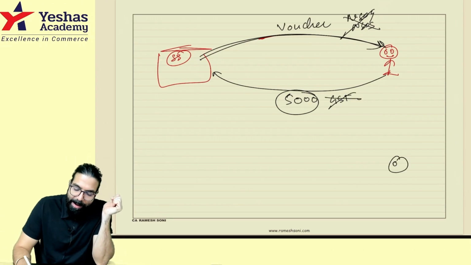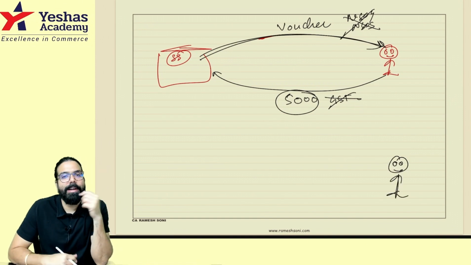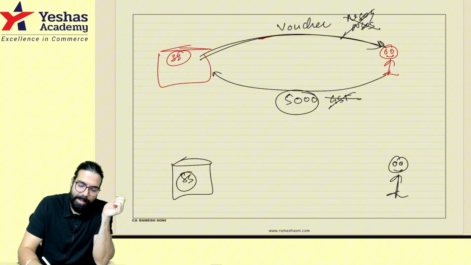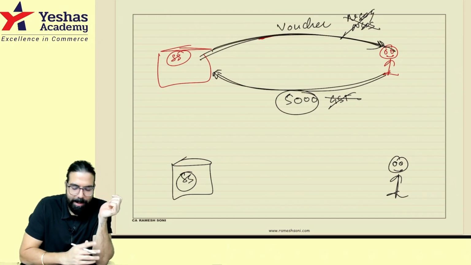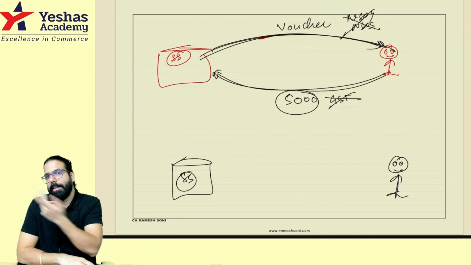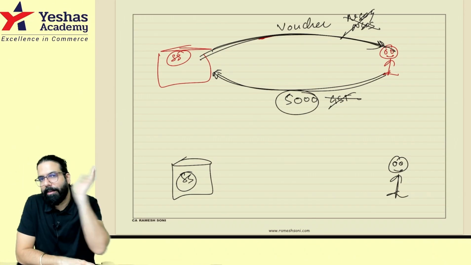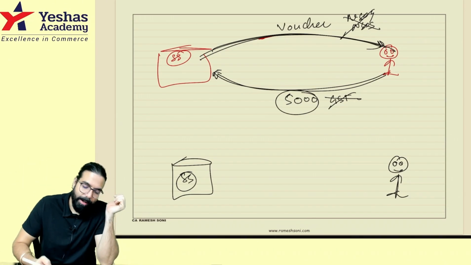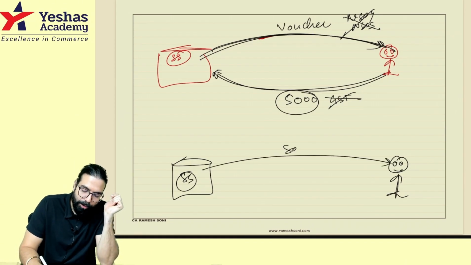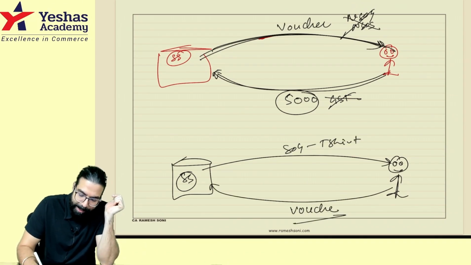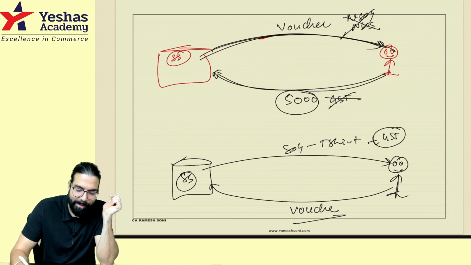Later, what happened? Sir, I had to go and buy something, but I never went and bought. This is Sodexo, this is one company, Shopper Stop. They had issued me the voucher, and I paid them 5,000. Voucher is neither supply of goods nor supply of service, and hence they did not charge me any GST. Now if Shopper Stop supplies me goods, might be a T-shirt, and in return I give them the voucher, then on this T-shirt, whatever GST is there, they should charge.